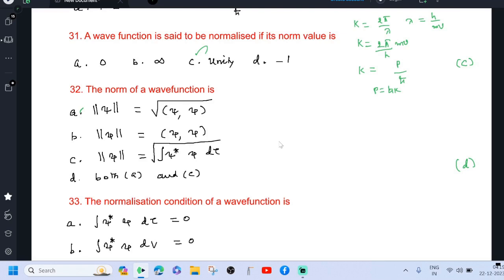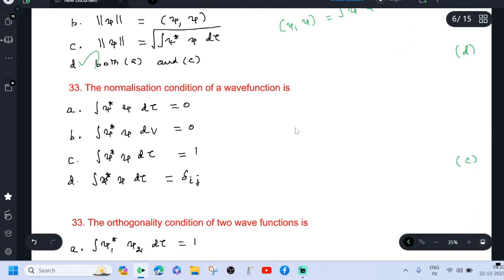See option C, that is also correct, because the meaning of writing psi comma psi, this parenthesis is equal to integral psi star psi d theta. So options A and C are correct. So option D is correct, both A and C.